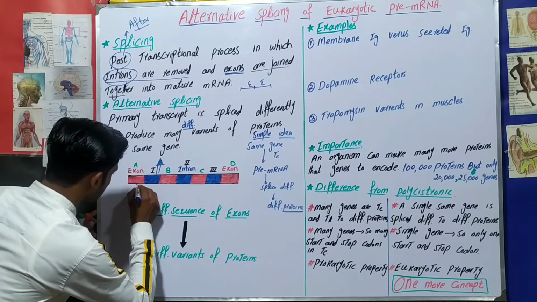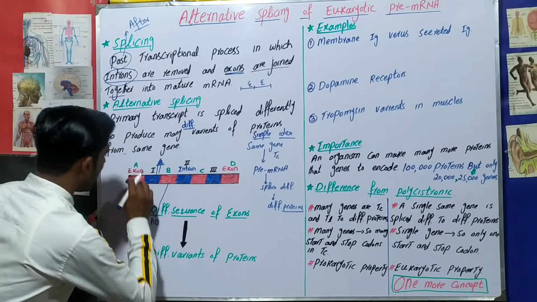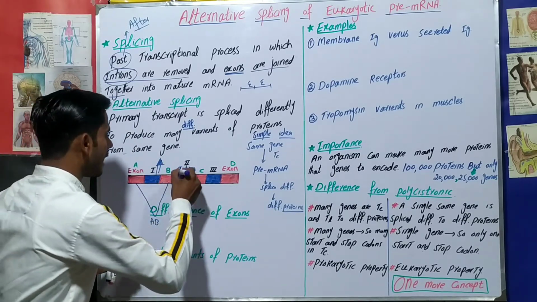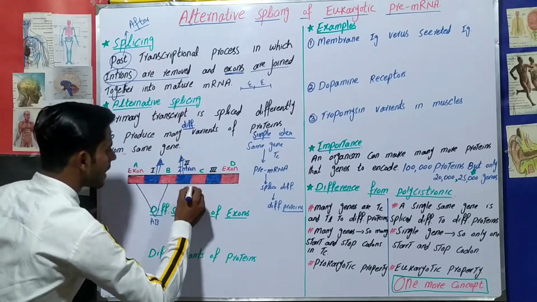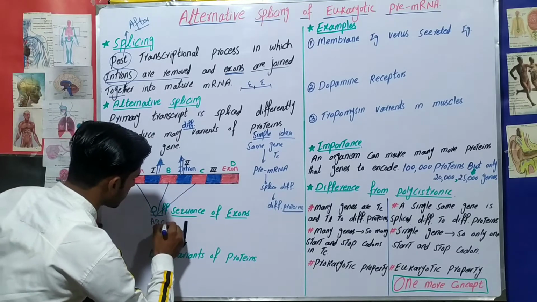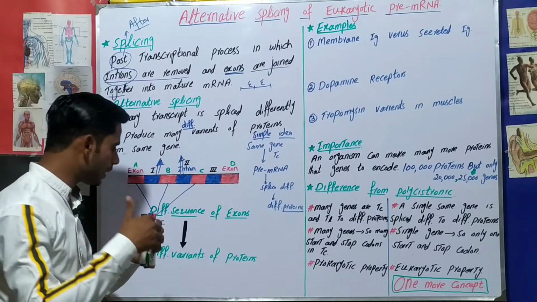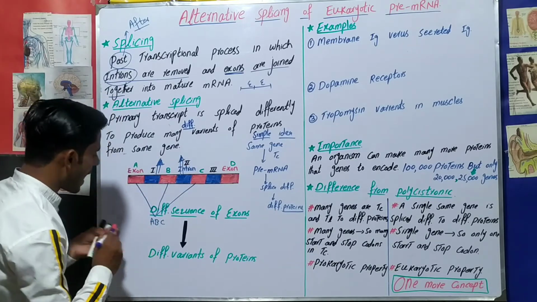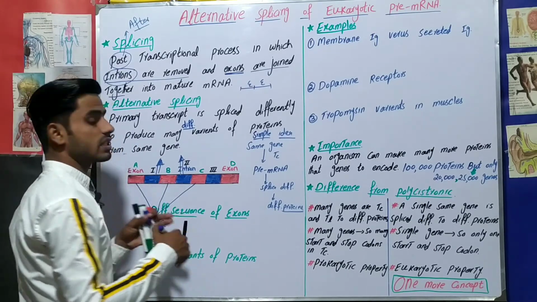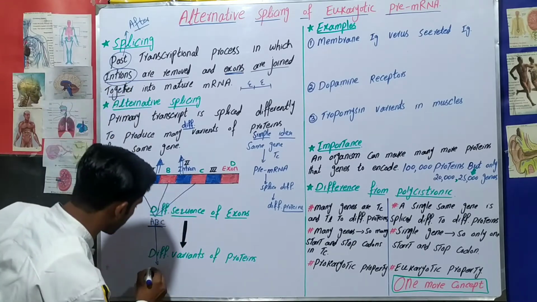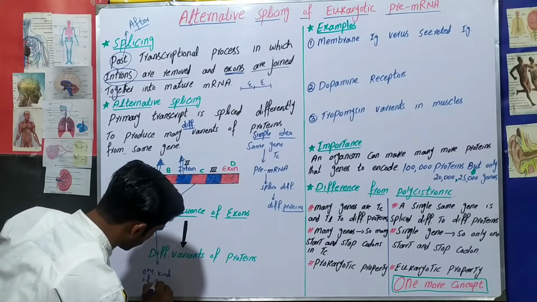A and B exons will join together, and let's suppose that at the same time intron 2 is also spliced out, then C will also join with these. So exon A, exon B and exon C will join together, and they will form one kind of protein, because they will form the amino acids and the amino acids will form one kind of protein. Now this concept is okay.